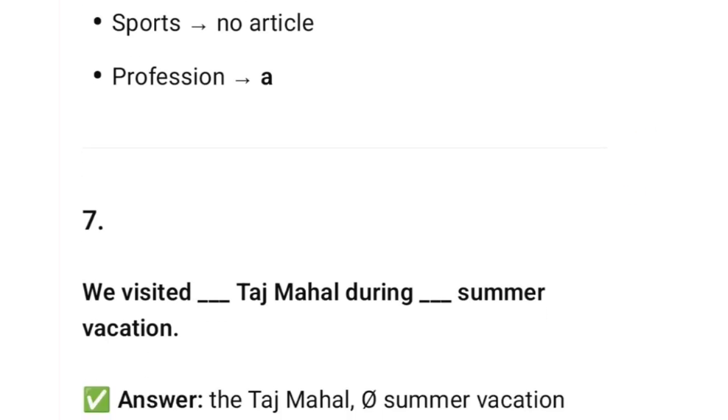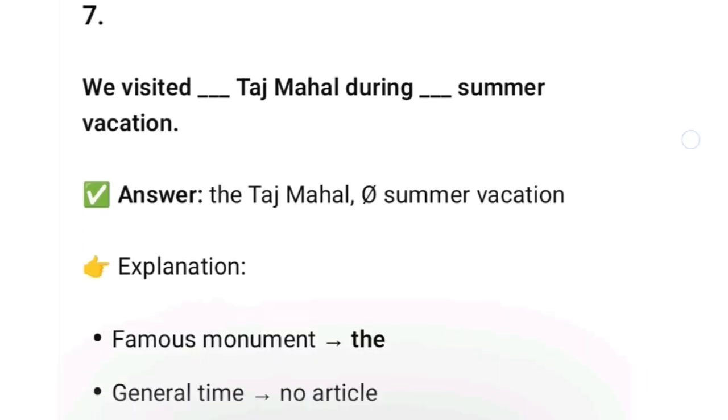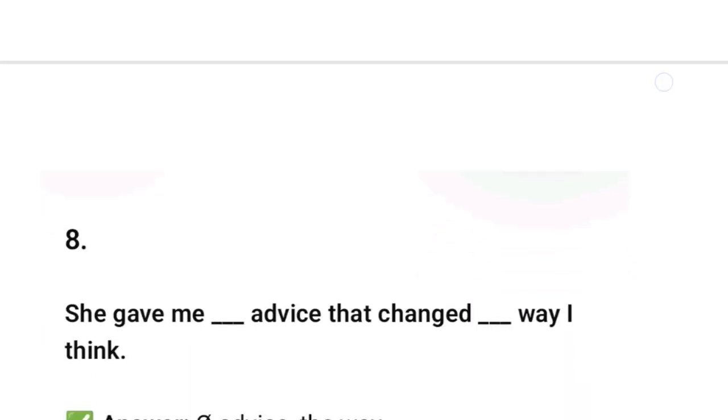Now we are moving towards question number 7, which says, we visited dash Taj Mahal during dash summer vacation. Answer will be the Taj Mahal and no article, summer vacation only. Why so? Because with famous monuments we use article the to specify that, because it's a special thing. So the Taj Mahal. And in the latter one where summer vacation has been given, it's a general time. So with that we won't use any article at all.